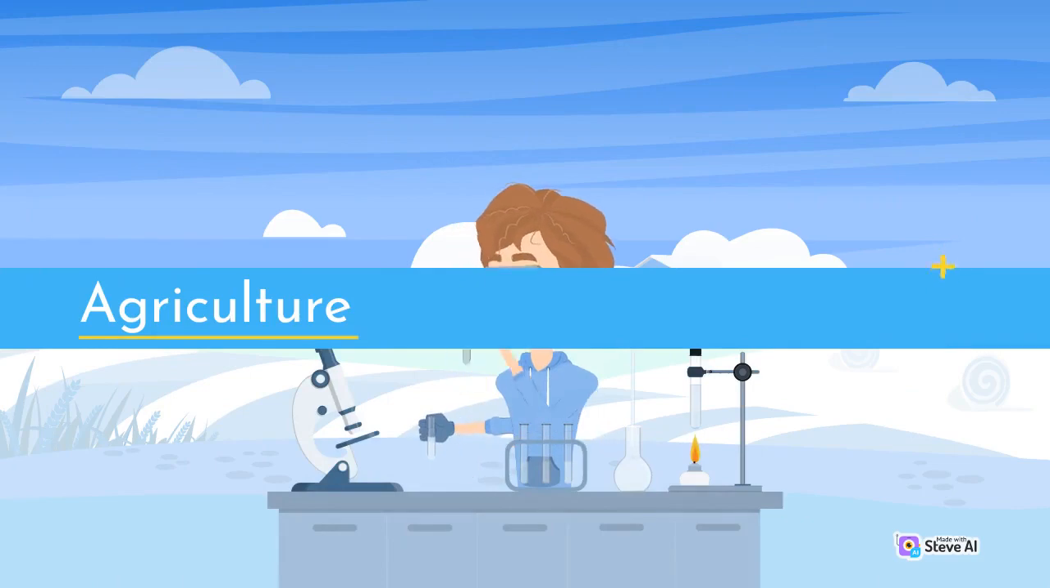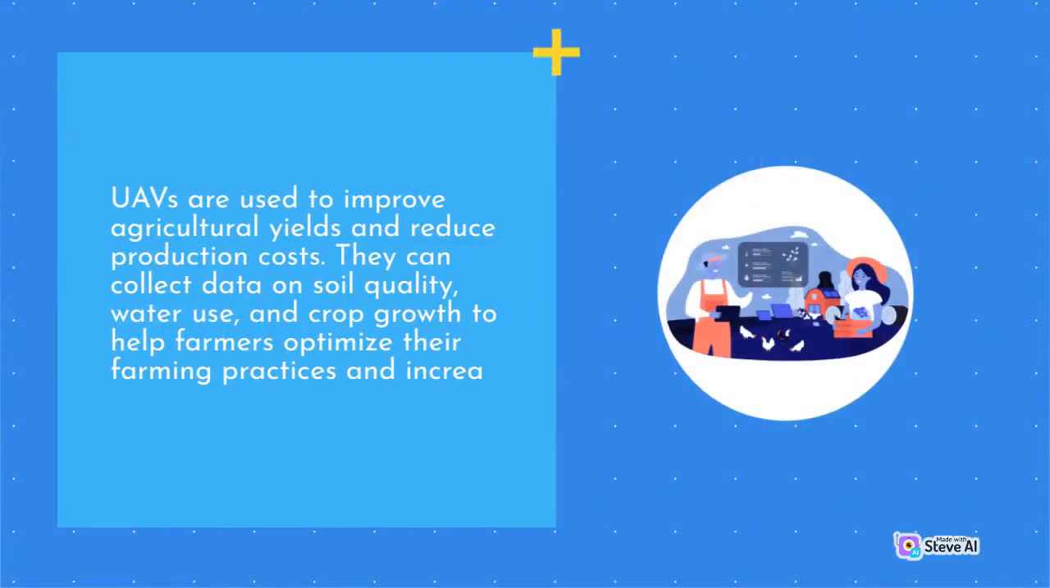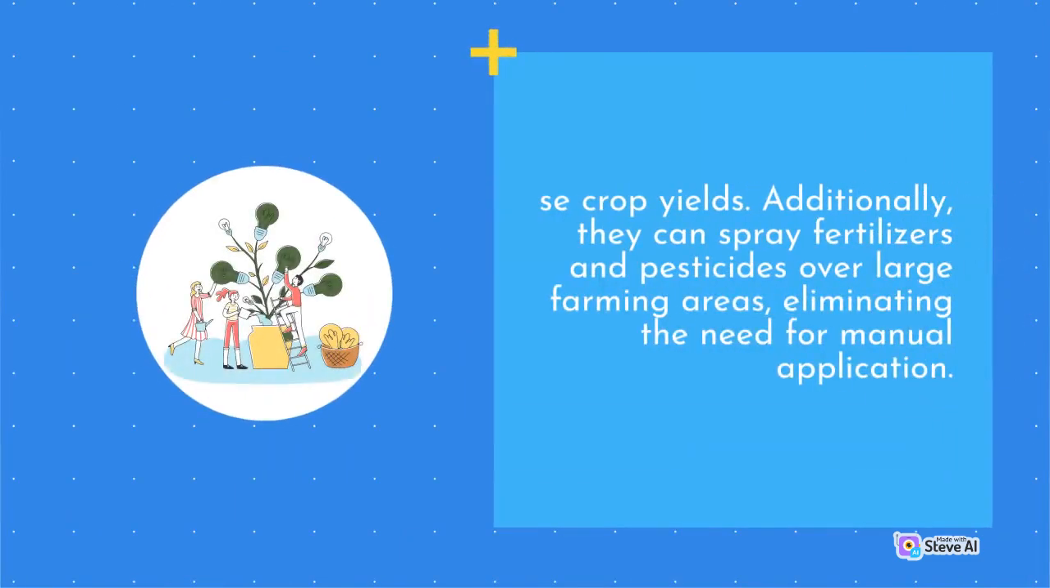Agriculture. UAVs are used to improve agricultural yields and reduce production costs. They can collect data on soil quality, water use, and crop growth to help farmers optimize their farming practices and increase crop yields. Additionally, they can spray fertilizers and pesticides over large farming areas, eliminating the need for manual application.